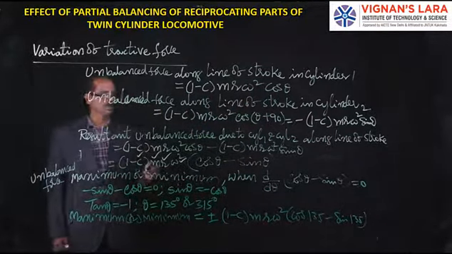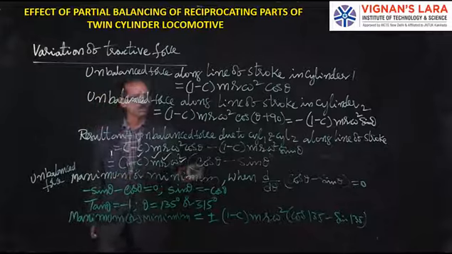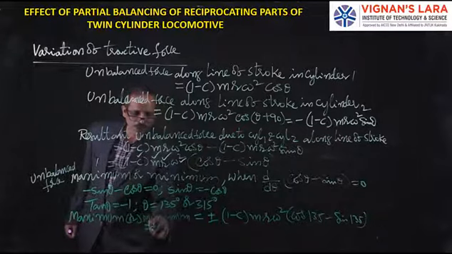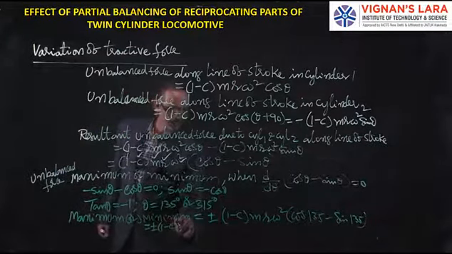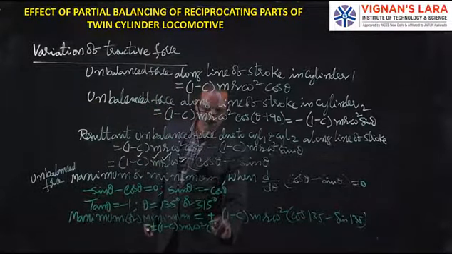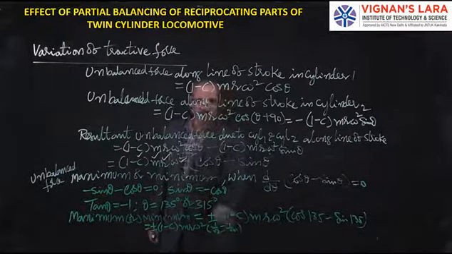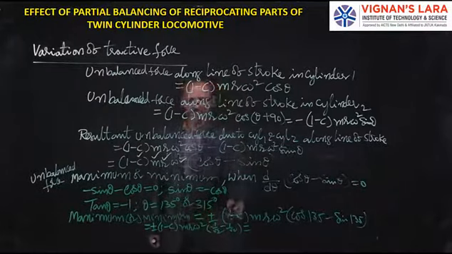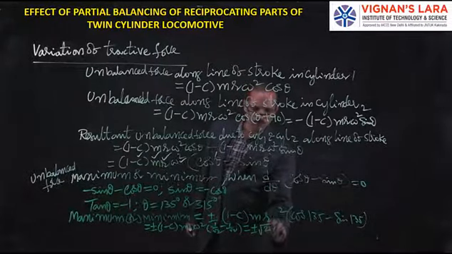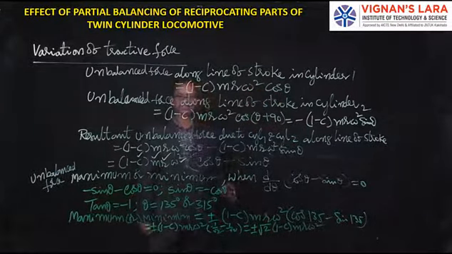So what is cos 135? That is minus 1 by root 2. Sin 135 is plus 1 by root 2. One is negative, another one is positive. Then it is plus or minus (1 minus C) m r omega square, cos 135 being minus 1 by root 2, and sin 135 being plus 1 by root 2. So this will be 2 by root 2, the root 2 gets cancelled, plus or minus root 2 (1 minus C) m r omega square, isn't it?